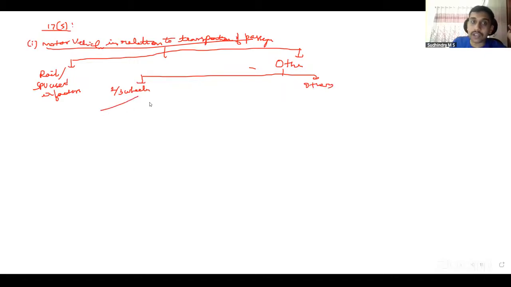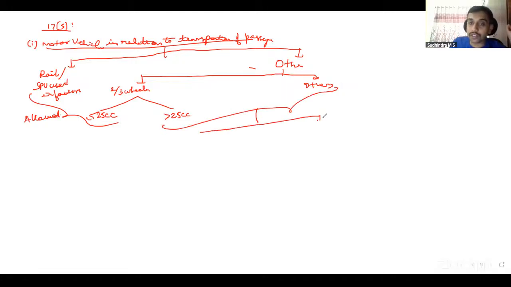Under two-wheelers and three-wheelers, up to 25cc and beyond 25cc, these two are allowed. Among the others, I will see the seaters: greater than 13-seater, including driver, and up to 13-seater. If it is greater than 13-seater, again allowed. If it is up to 13-seater, I have to check for what purposes they are used.